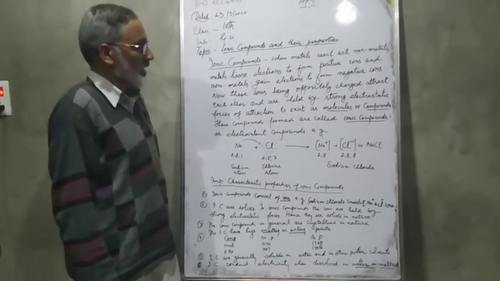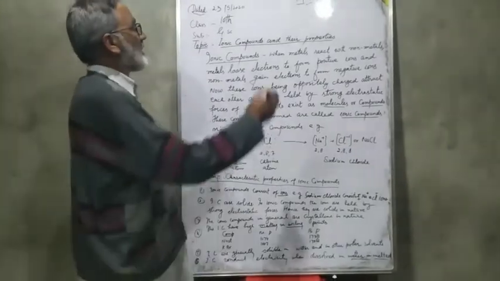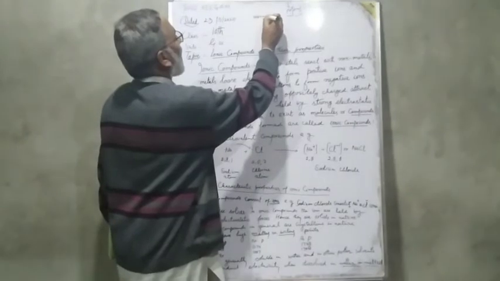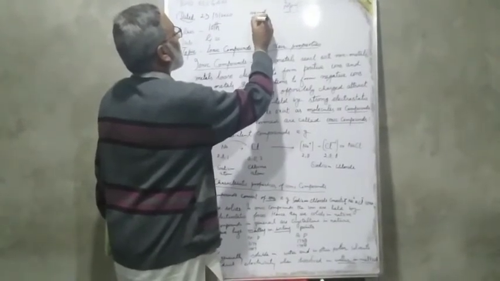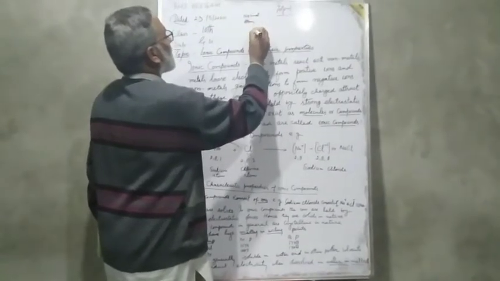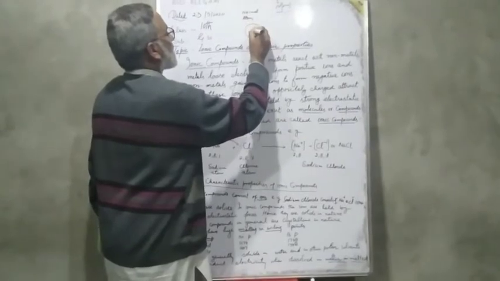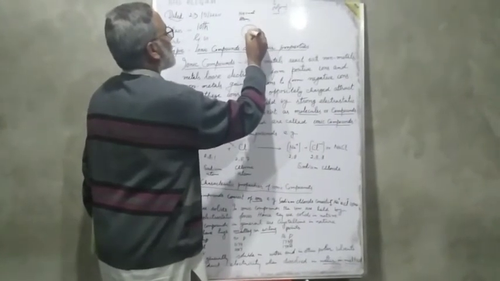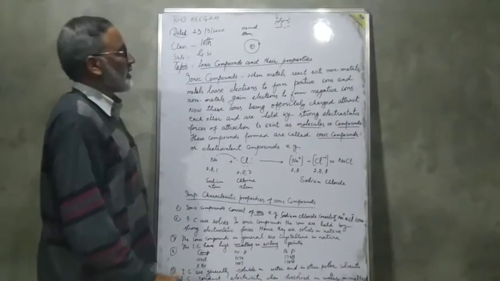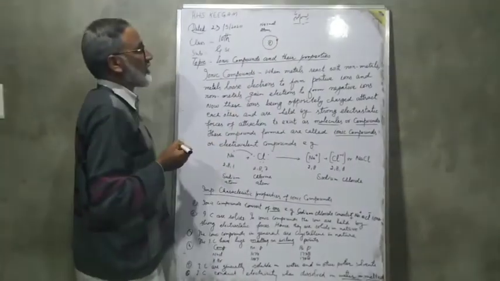Dear students, I have already told you that in a normal atom, the number of electrons and protons are equal.